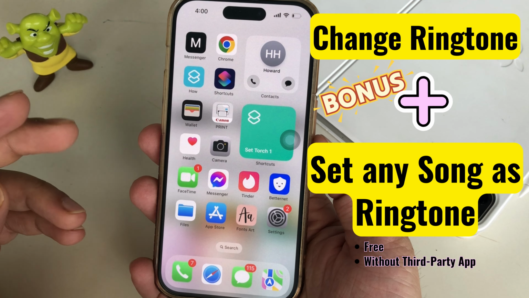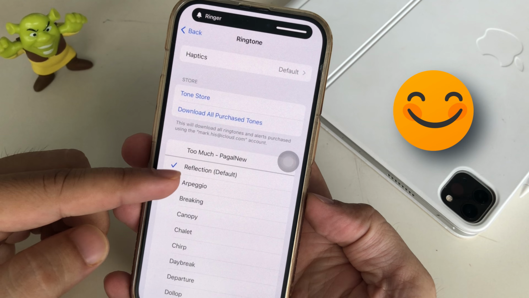To change the default ringtone, launch the Settings app on your iPhone. Scroll to the Sound and Haptics option. Now, tap on the ringtone option. Again, scroll down and select the ringtone that you want. Use the volume button to set the maximum level and check the exact ringtone volume level.